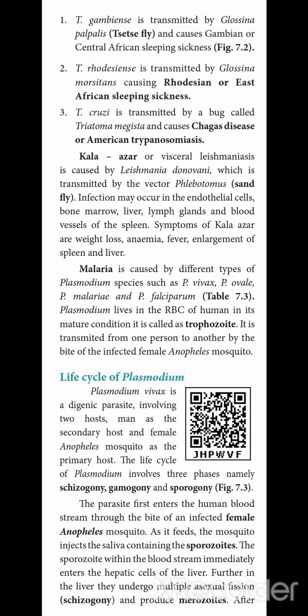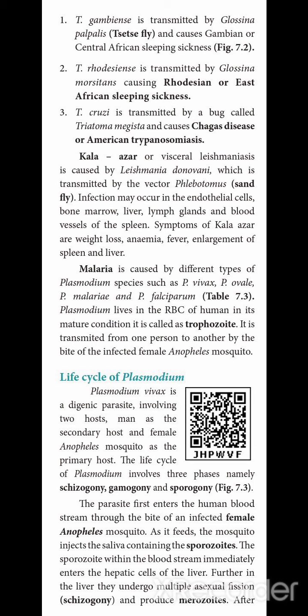The infection may occur in the endothelial cells of bone marrow, liver and lymph glands. In this disease, the infection mostly affects the bone marrow, liver, lymph glands and blood vessels of the spleen. The symptoms of Kala-Azar are weight loss, where body weight is reduced immediately, and anemia. Anemia means reduced RBC level.